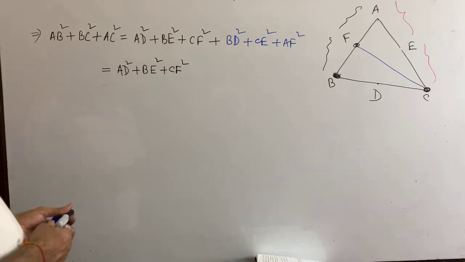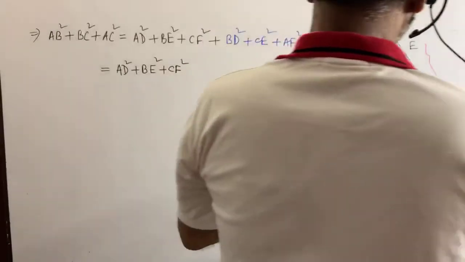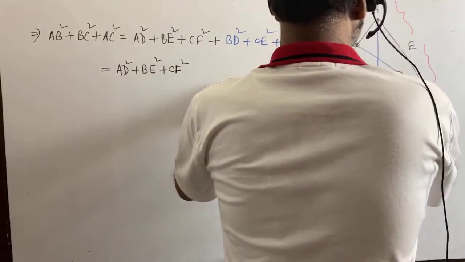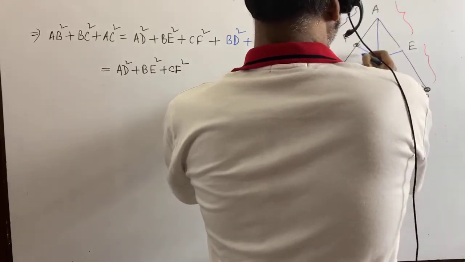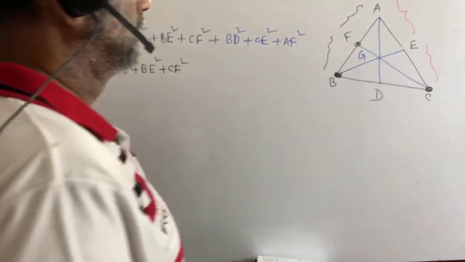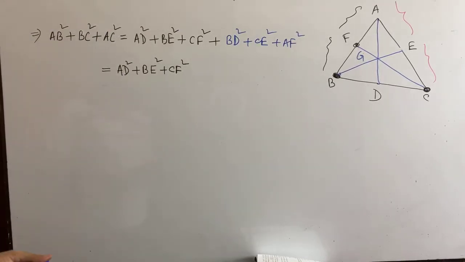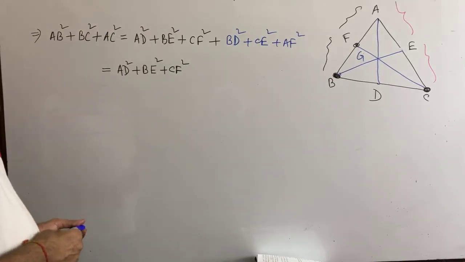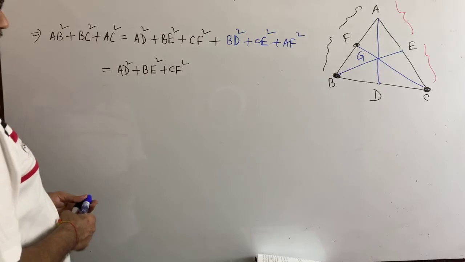What is BD? Can you please let me know what is BD? Okay, let's complete drawing the figure again. What is BD? BD equals to what? BD equals to half of BC, right? Okay? Is it or not? Yes, it is.